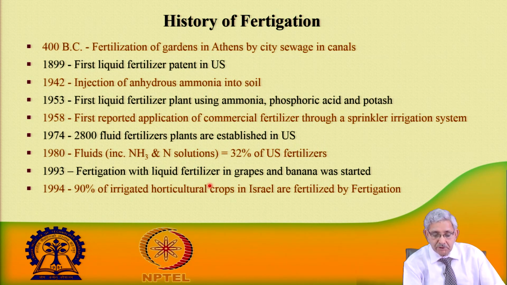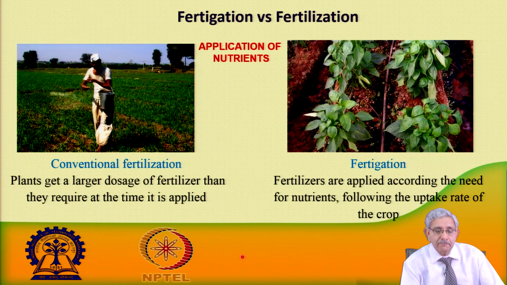Then fertigation with liquid fertilizer in grapes and banana started in 1993, and slowly it has been realized that fertigation, meaning giving water along with the fertilizer, is giving better results in horticultural crops. So, Israel started doing it in 1994 onwards.